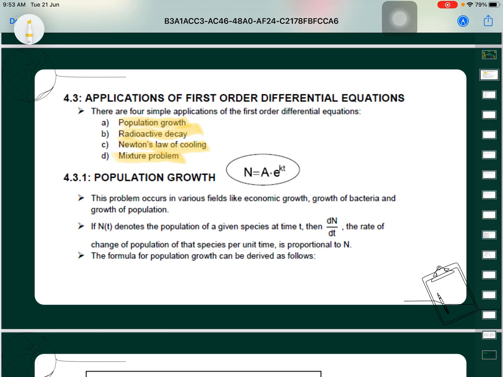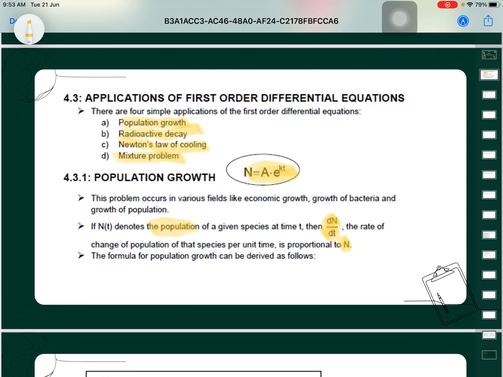The formula in population growth is N equal to A multiplied by e to the power of kt. The problem occurs in various fields like economic growth, bacterial growth, and population growth. Let's say we have a function N(t), which is the population of the given species with time. Then dN over dt is the rate of change of population of that species per unit time, so it is proportional to N.